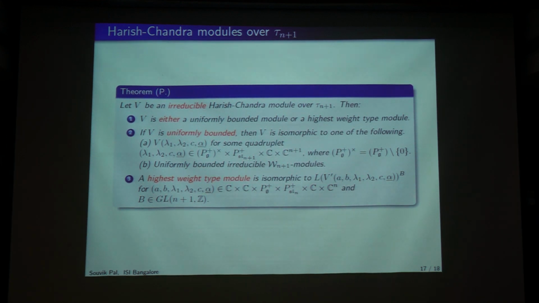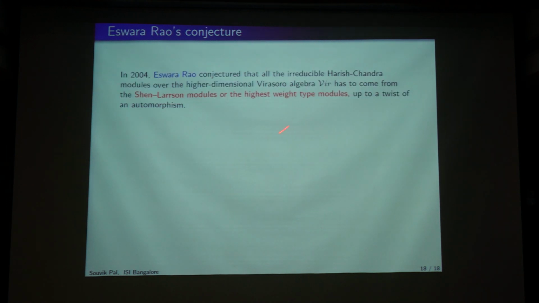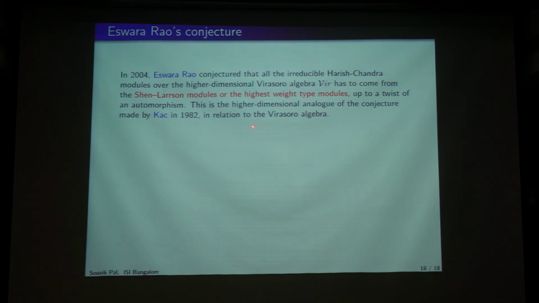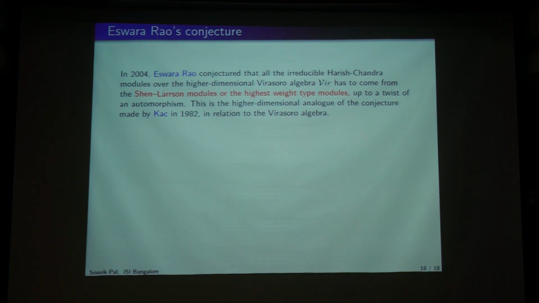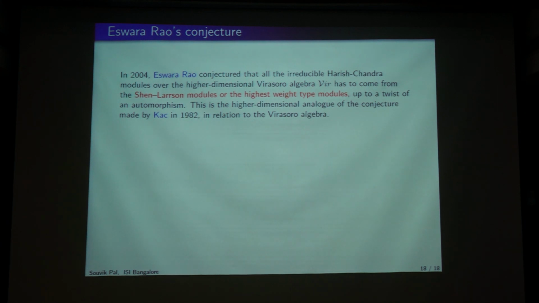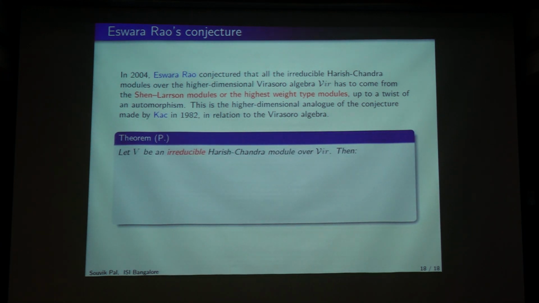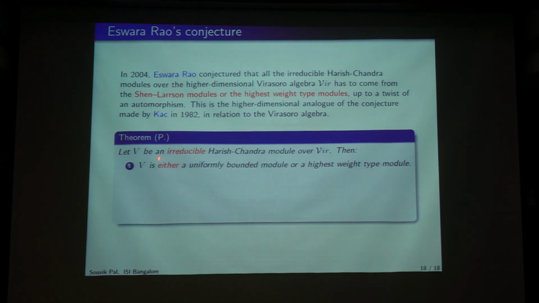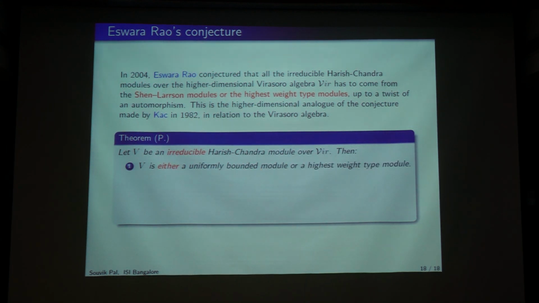Okay. And there was a conjecture made by Rao in 2004. He conjectured that all the irreducible Harishchandra modules over the higher dimensional Virasoro algebra have to come from the Shen-Larsson modules or the highest weight type modules, up to a twist of an automorphism, and this is in fact the higher dimensional analog of the conjecture made by Kac in relation to the Virasoro algebra. So that is one of the applications of our results, that we proved the conjecture completely: if you start with an irreducible Harishchandra module over the higher dimensional Virasoro, then it is either a uniformly bounded or a highest weight type module.